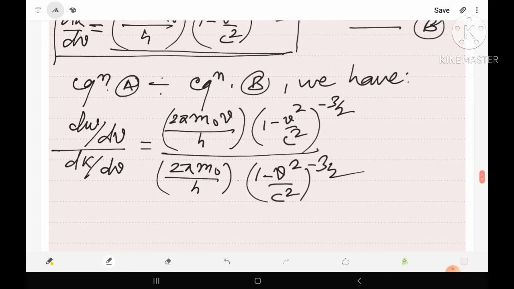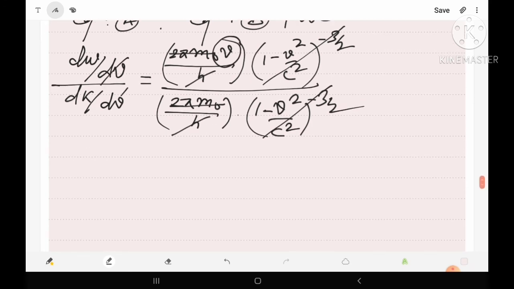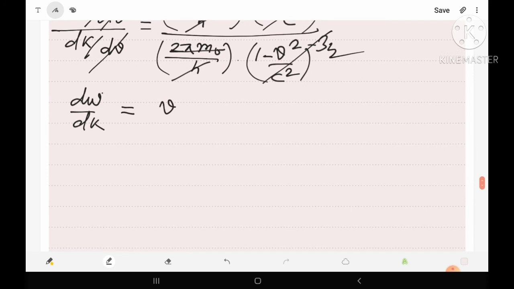Now let's solve. Then this term and this term will be cancelled out. 2πm₀ will be cancelled out and h will be cancelled out. Only we have v in the numerator. Similarly, dv and dv will be cancelled out. We have dω/dk equals, on the right-hand side we have only v, so dω/dk means group velocity, so v_g equals v, and here this v is equal to the particle velocity.